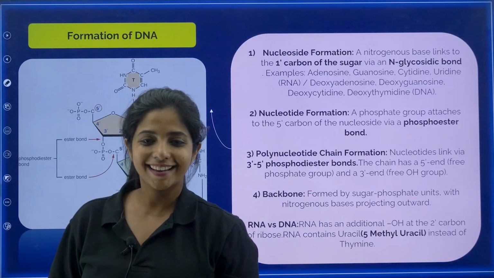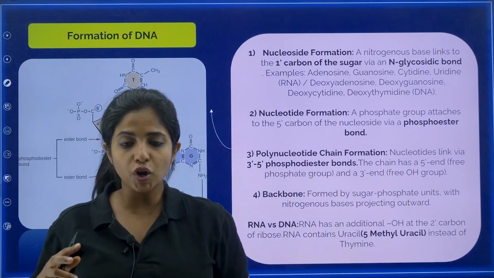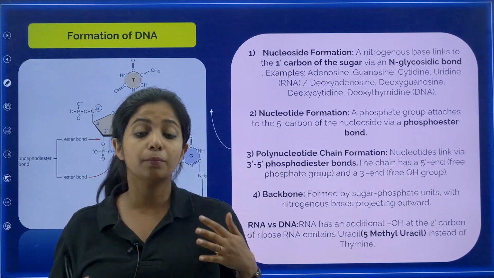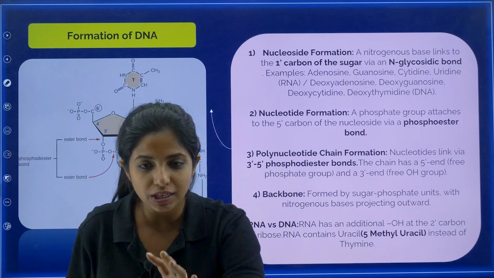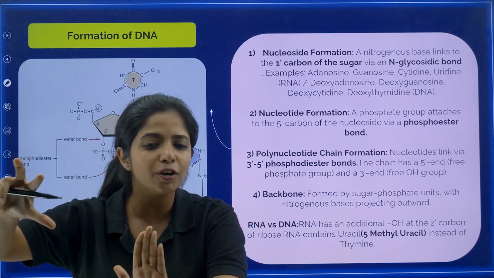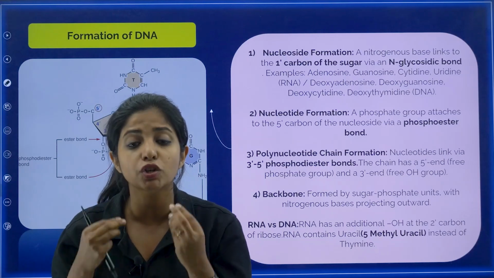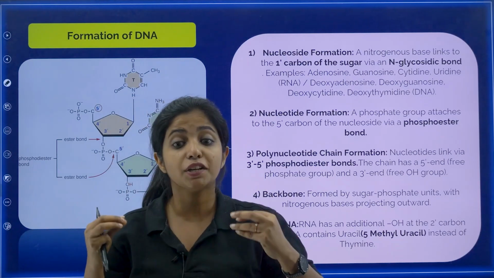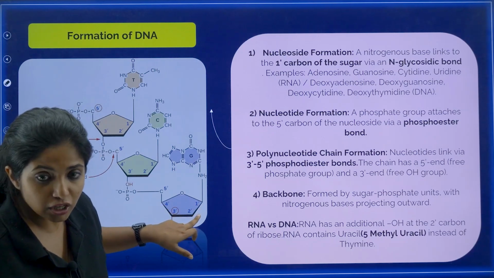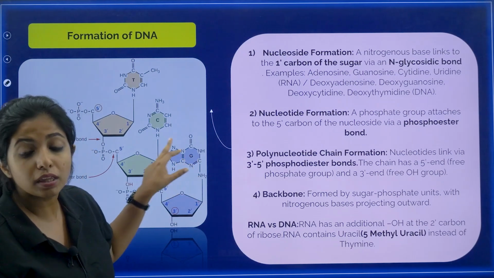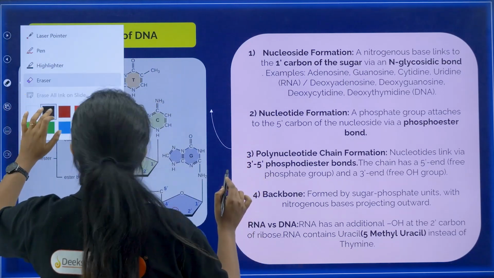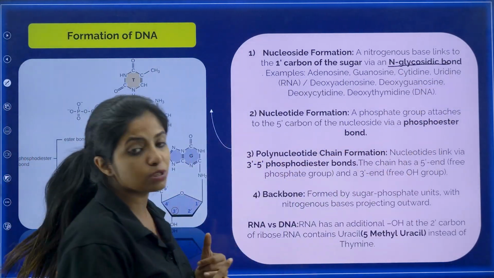Now formation of DNA. It's not like the nucleotide comes together just like that. There is a step-by-step procedure. First thing, you just have the sugar and you have the nitrogen base. Both of them come together. When there's just a sugar and the nitrogen base coming together, you call this structure a nucleoside. Not nucleotide, it is nucleoside, my dear children. So over here, the first carbon of the sugar combines with the nitrogen base, and this bond which is being formed over here is known as none other than the N-glycosidic bond.